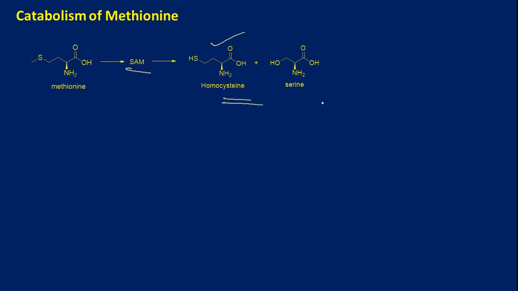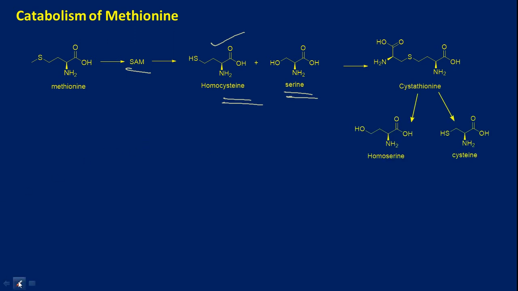This homocysteine reacts with serine to give us a new compound, cystathionine. This cystathionine gets hydrolyzed to give us homoserine and cysteine. See here, this is homocysteine. The sulfur over here got transferred to the serine, so thereby we got cysteine as well as homoserine.